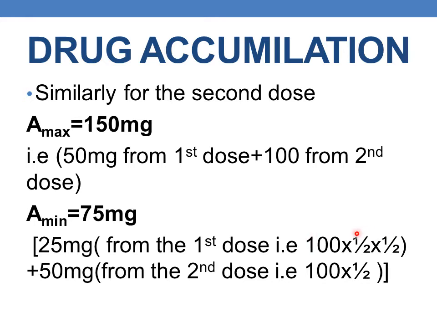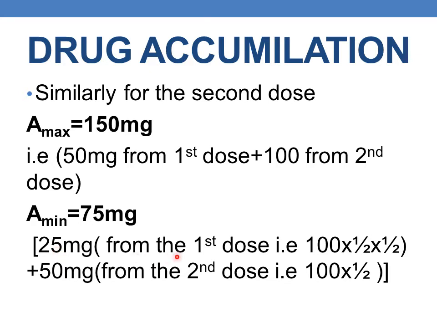As the dosing interval is the half-life of the drug, the first dose has undergone 2 half-lives, and this contributes 25 mg still remaining without being eliminated.